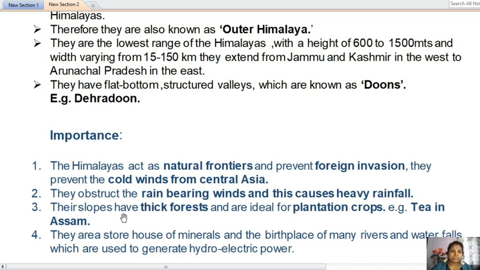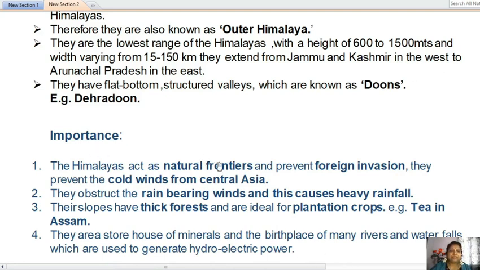Himalayan slopes have thick forests, and they are ideal for plantation crops, for example tea in Assam. Assam is famous for tea plantation. Fourth, these areas are a storehouse of many minerals, and they are also the birthplace of many rivers. The waterfalls are also used to generate hydroelectric power.